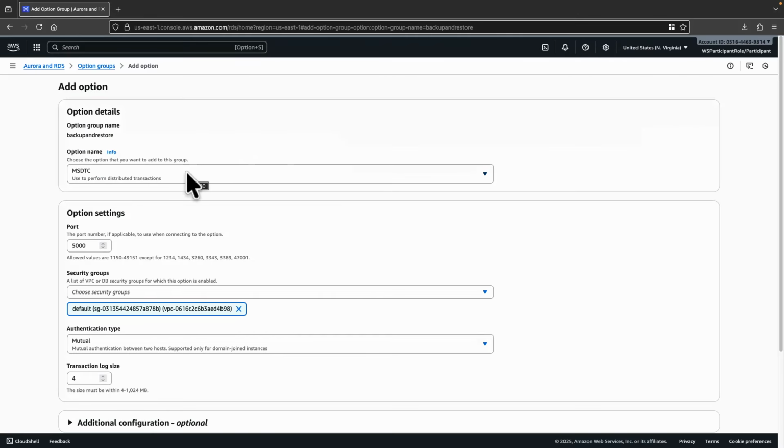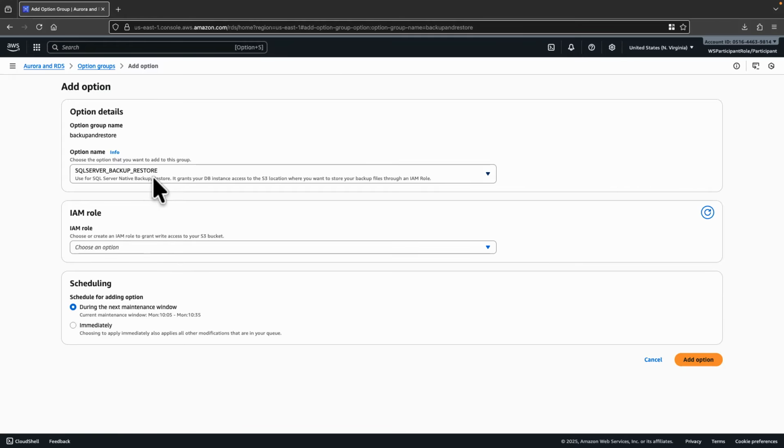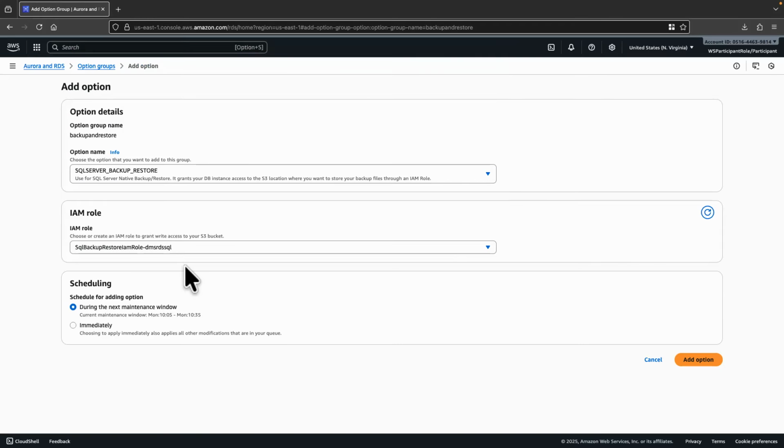And then you have several option names available, and choose the SQL Server backup and restore option in this case. You also need to provide an IAM role. This IAM role helps SQL Server access the S3 bucket to read and write backup files into the S3 bucket. In this case, you have an option to create a new role or choose an existing one. In this case, we have already created the role which provides access to the S3 bucket for this particular RDS instance. Choose it, select Immediately, and click on Add option.